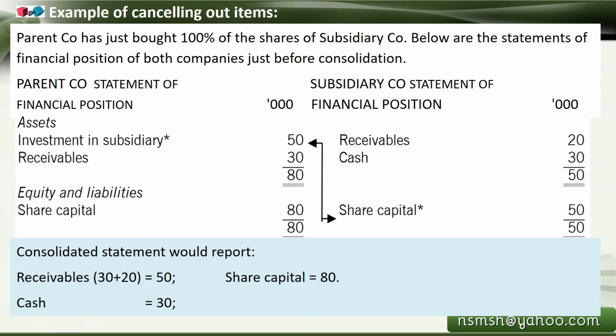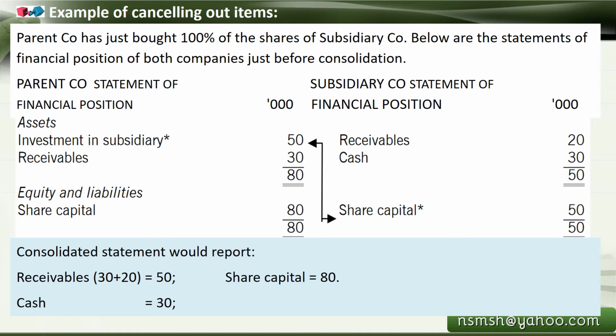The parent company has just bought 100% of the shares of the subsidiary company. Below are the statements of financial position of both companies just before consolidation. On the left side we have the parent company statement, and on the right side we have the subsidiary company statement of financial position. Under the heading of assets, there are investment in subsidiary and receivables, and on the equity and liability side, share capital is mentioned.